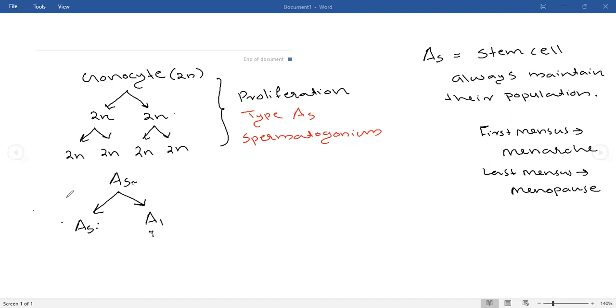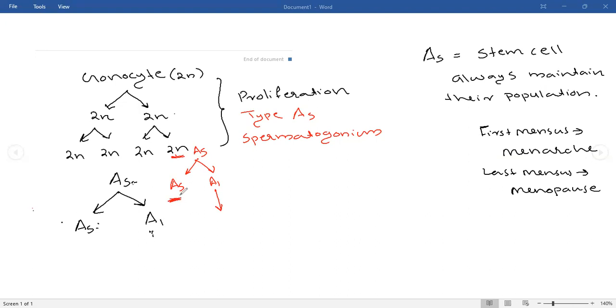The reason for that: when a male is producing sperm from a particular cell, for example, from this cell, this is an AS cell. He will divide that cell so that he produces one AS cell and one A1 cell. And from this A1 only he will produce sperm. This AS is conserved there. This AS will remain there.